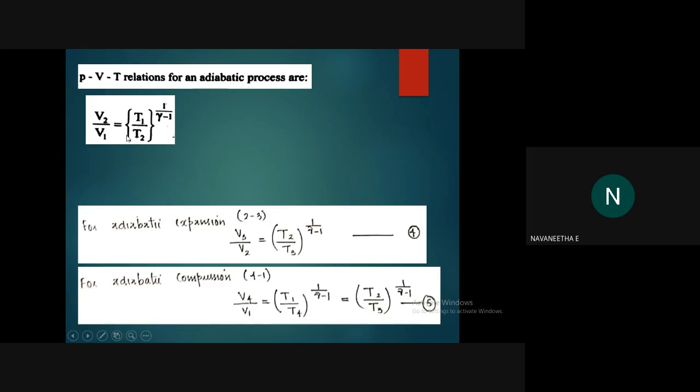V2 by V1 equal to T1 by T2 whole raised to 1 by gamma minus 1. Okay, write down that. So this is the relation between volume and temperature in adiabatic process.